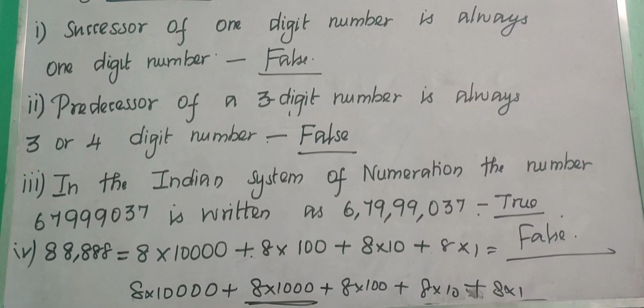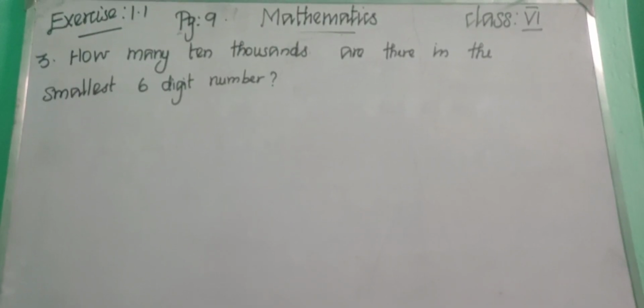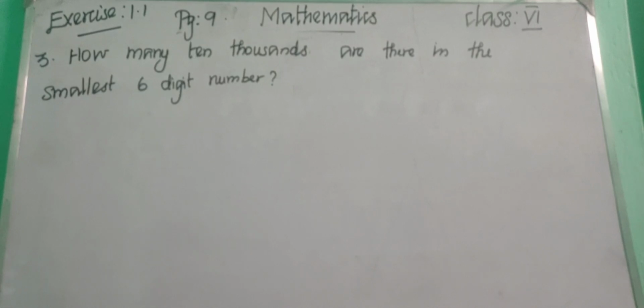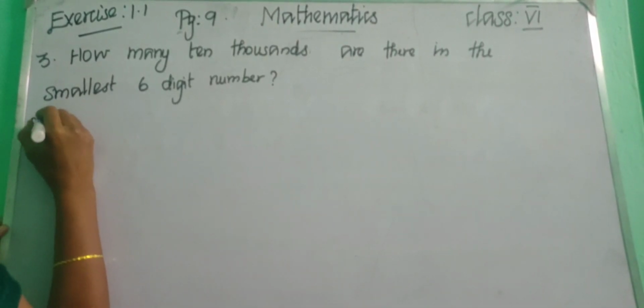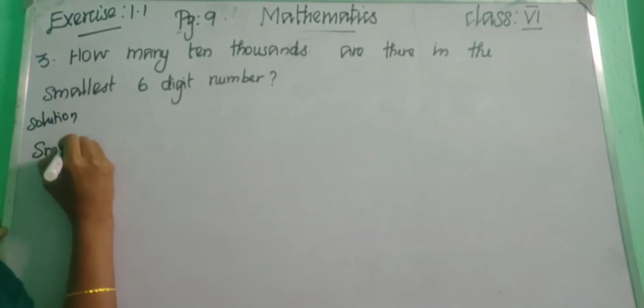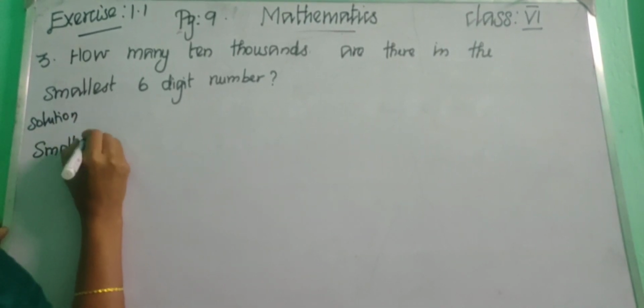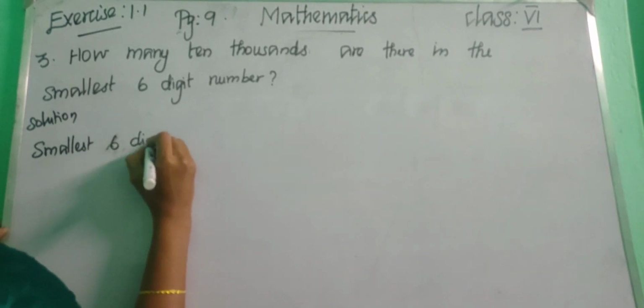Third question. So see the third one. How many 10,000s are there in the smallest 6-digit number? Okay, children. So which is the smallest 6-digit number?